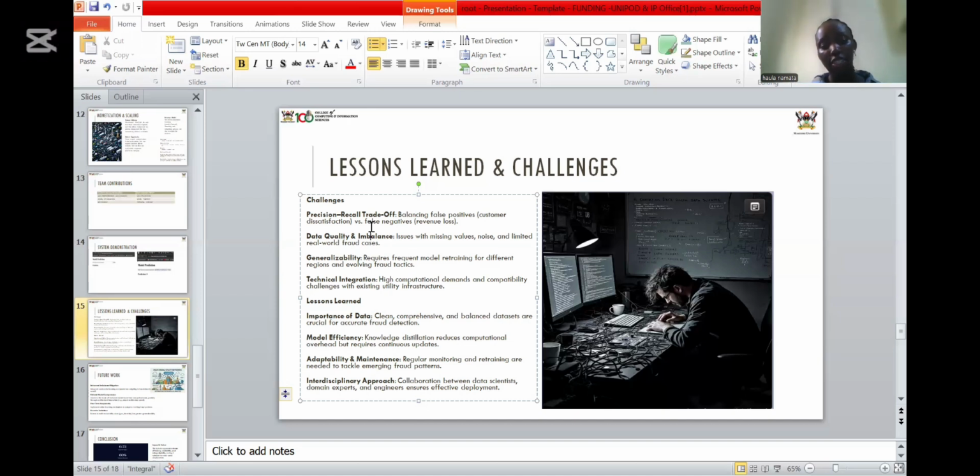And then model efficiency. Here we noticed that knowledge distillation reduces the computational overhead, and it requires continuous updates. For adaptability and maintenance, regular monitoring and retraining are required to tackle emerging fraud patterns. And also an interdisciplinary approach, where data scientists, domain experts, and engineers collaborate to ensure effective and efficient deployment.